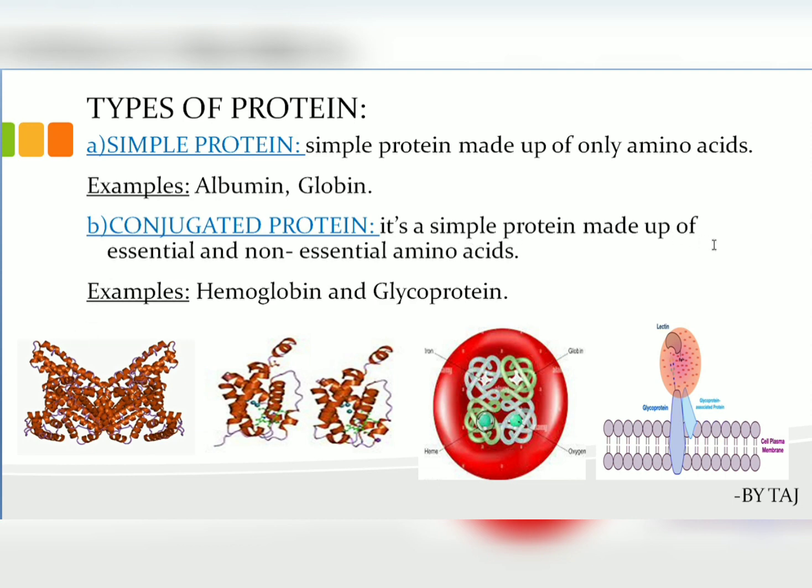If a protein is made up of only amino acids, we call it a simple protein. If a protein is made up of amino acids along with other non-protein groups, we call it a conjugated protein. Examples of conjugated proteins are hemoglobin and glycoprotein. Here I have given the structures: the simple protein albumin, the globin structure, then hemoglobin as a conjugated protein, and this one is a glycoprotein. Understanding? So this is about the types of protein.